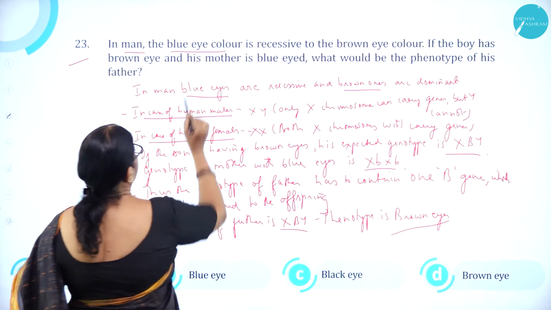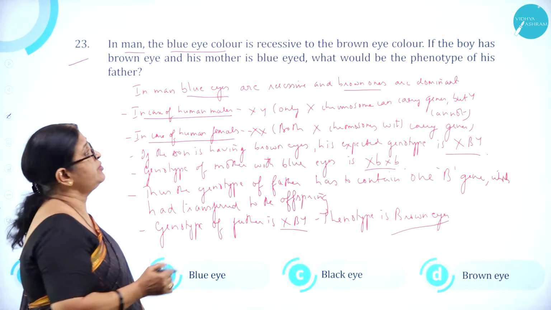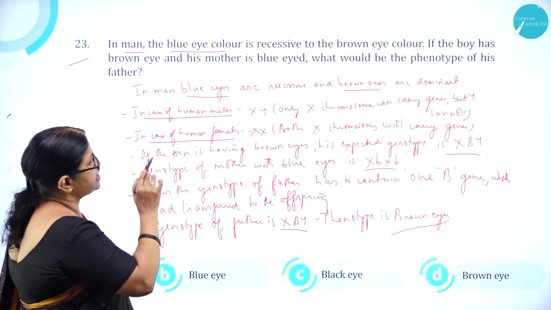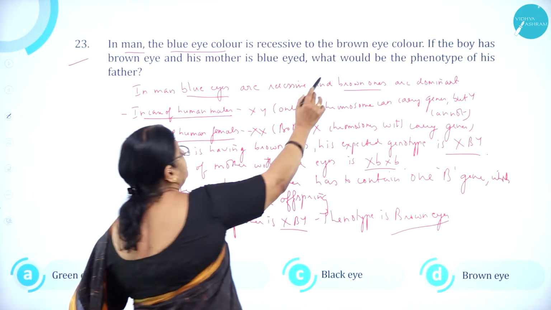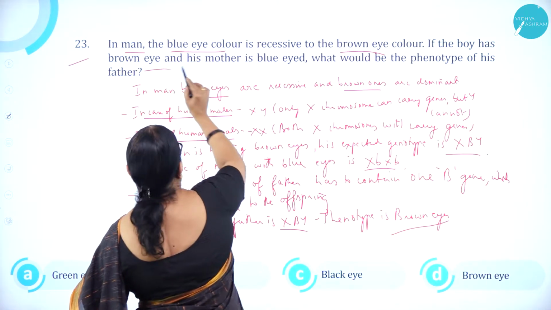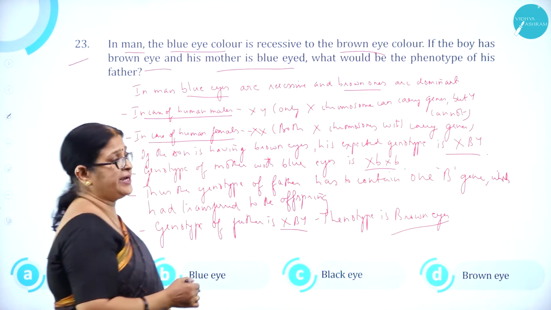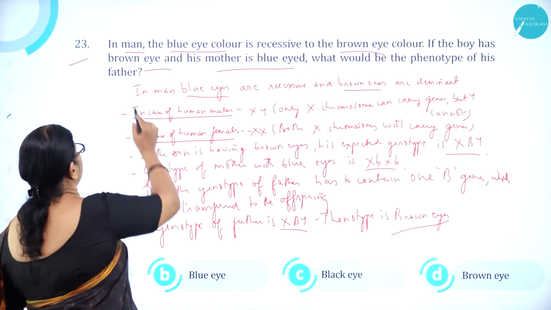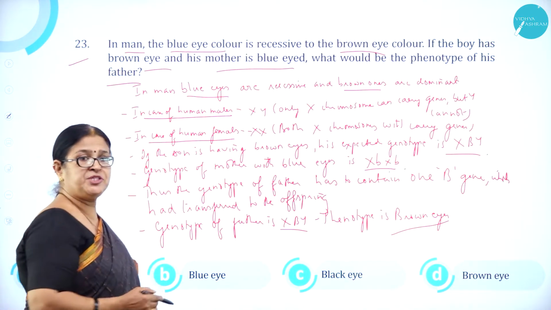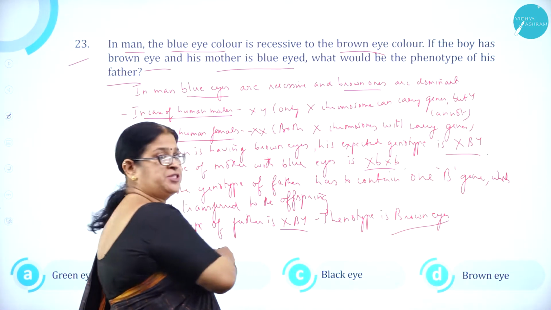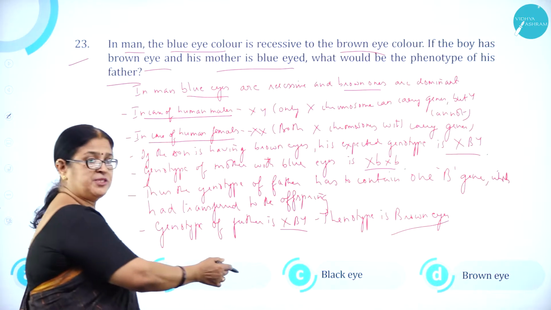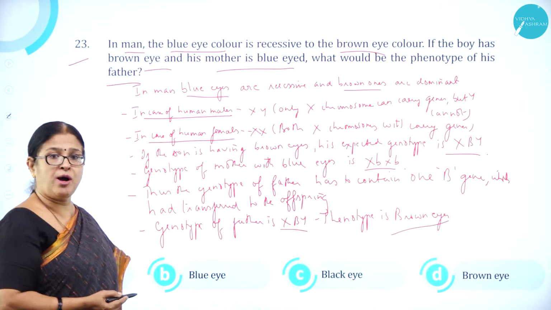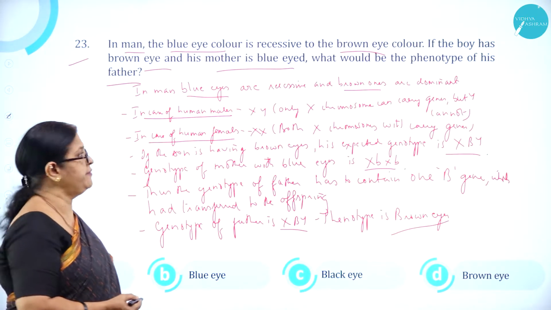Moving on to question number 23. In man, the blue eye color is recessive to the brown eye color. If the boy has brown eyes and his mother is blue eyed, what would be the phenotype of his father? Option A green eye, option B blue eye, option C black eye, and option D brown eye.